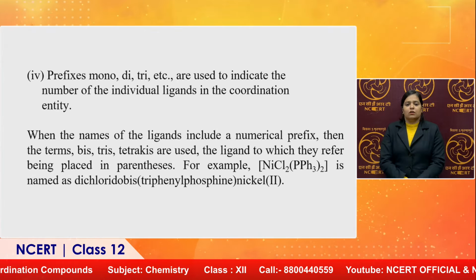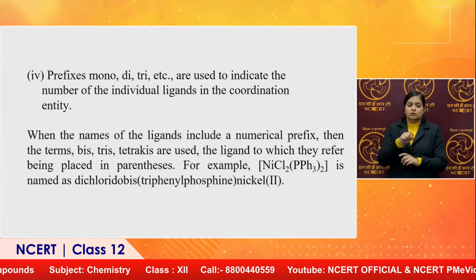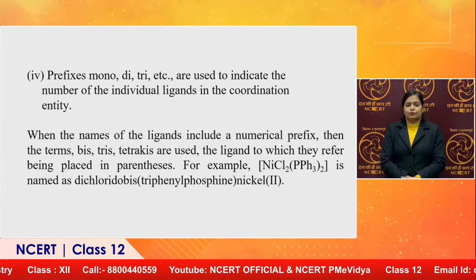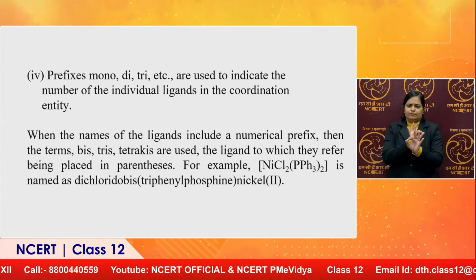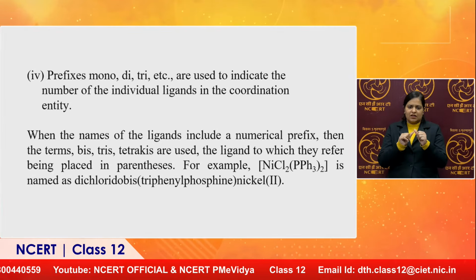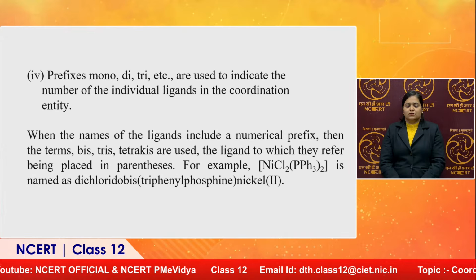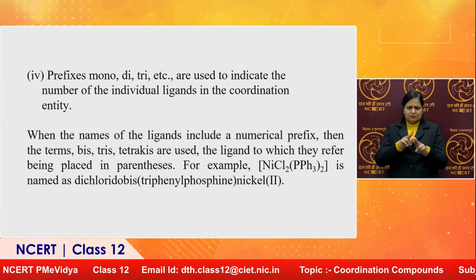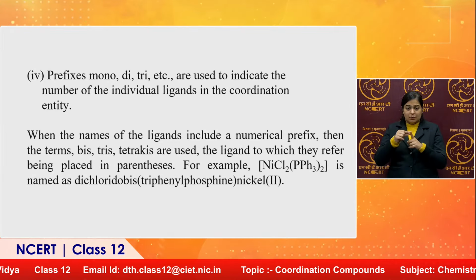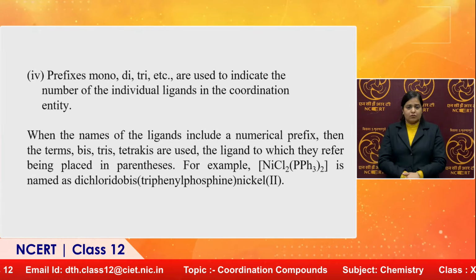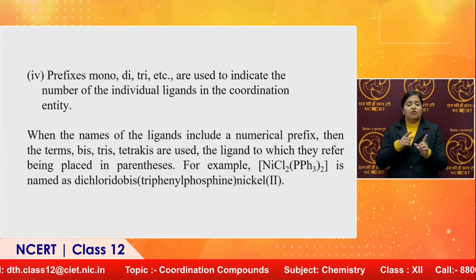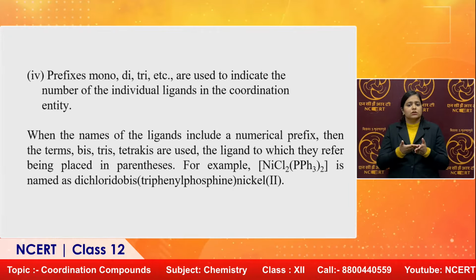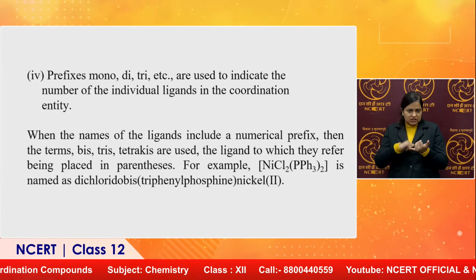Bis is used because here PPh3 comes 2 times, and the name of PPh3 is triphenylphosphine, which already has the numeral prefix tri. Triphenyl, numeral prefix 3. That is why we are using bis. PPh3 comes 2 times and the name starts with triphenyl. In such cases, we have to use bis, tris, tetrakis accordingly.